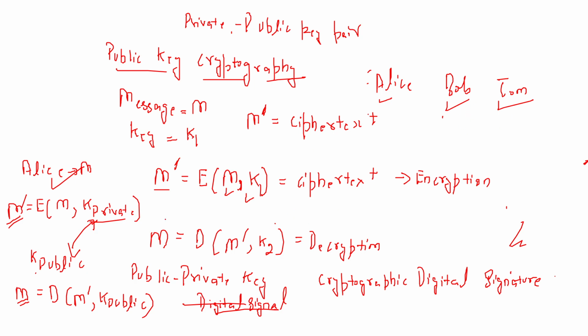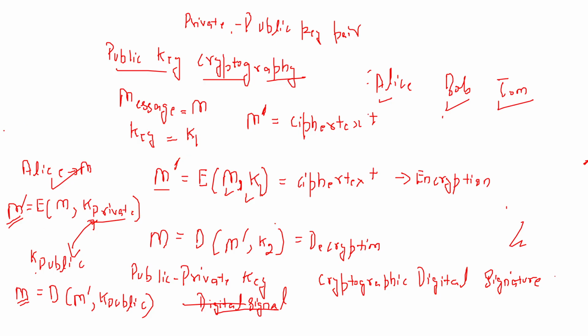So in this process which I have shown, the encrypted message is made public, and everyone in the public domain with the public key of Alice is able to decrypt the message. So this authenticates that this message M has been transmitted by Alice.